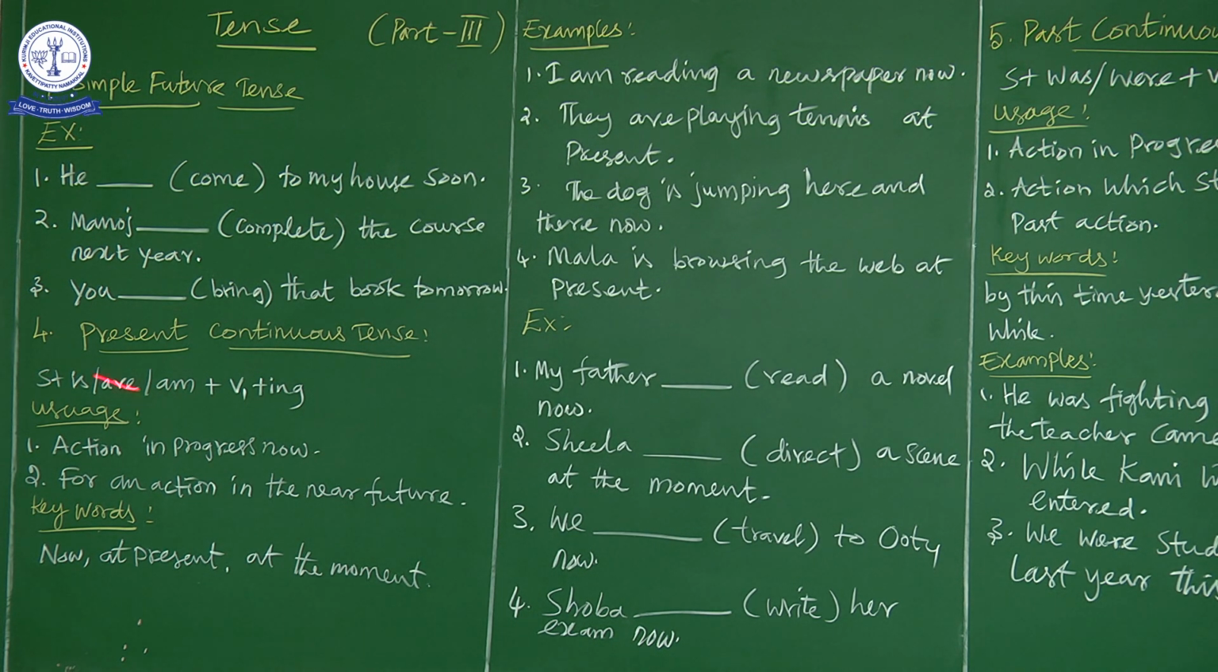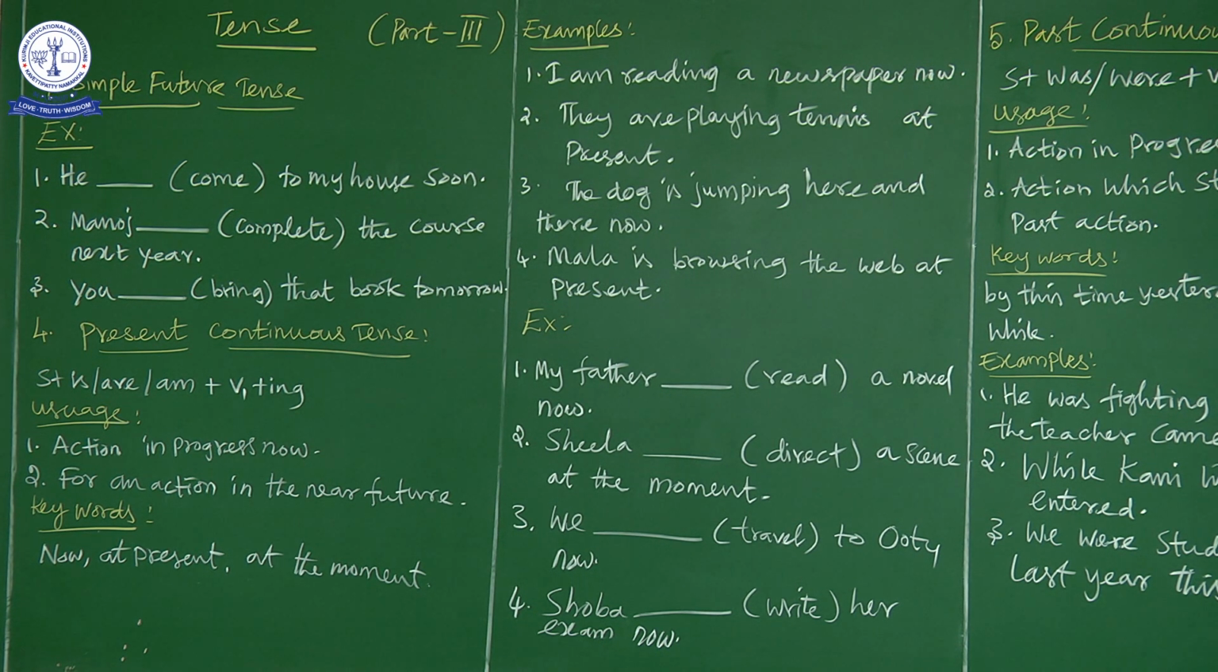Again the sentence structure. Sheila is a subject, and since Sheila is a singular form, we have to go for is. So Sheila is. Now we have to add verb plus ing. We have to add ing to the verb direct. So when you add ing to direct, it becomes directing. So Sheila is directing a scene at the moment. She may be directing a movie or a serial or a short film, whatever it may be. She is directing a scene at the moment, which means the present moment. That is why we have used present continuous tense.